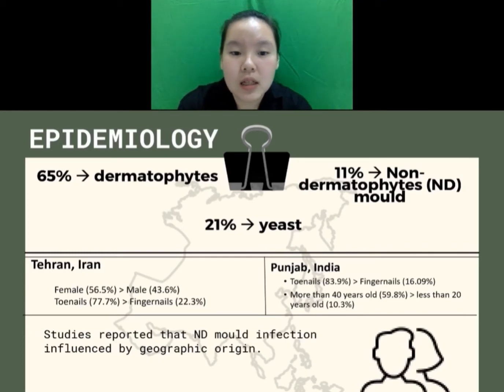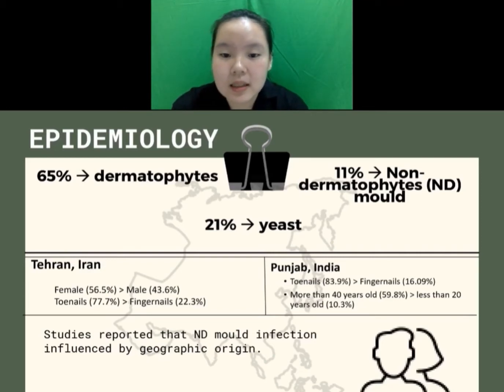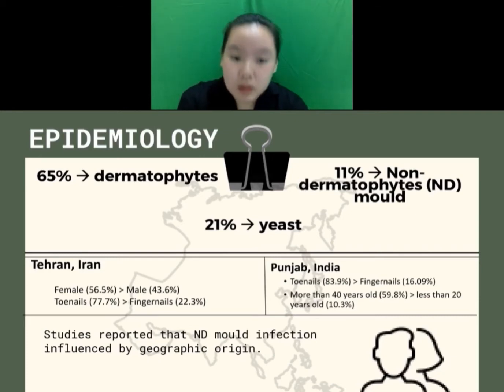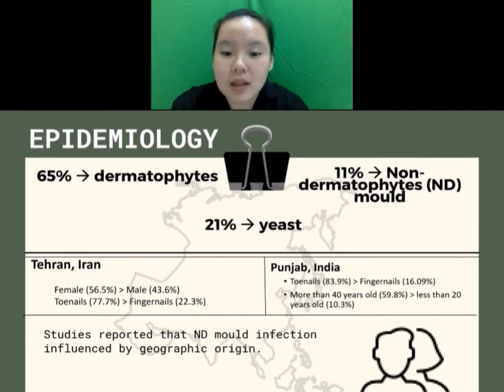The first one is from Tehran, Iran. They found that the incidence in females, an estimated 56.5%, is higher than the incidence in males, which is 43.6%. They also found that the incidence of toenail NDO is higher, around 77.7%, than fingernail NDO, around 22.3%.